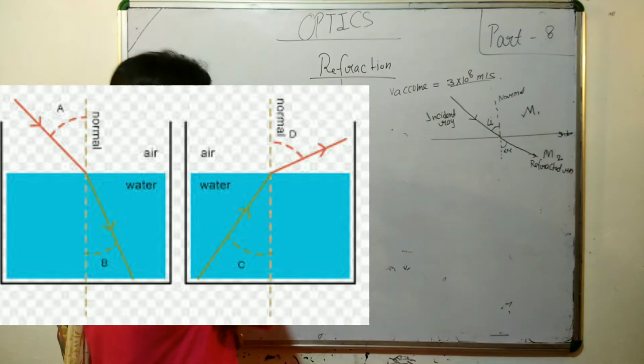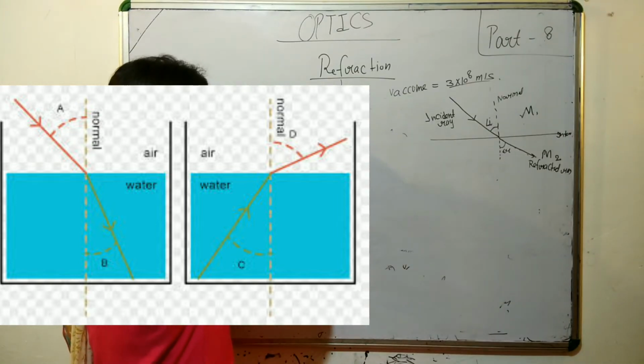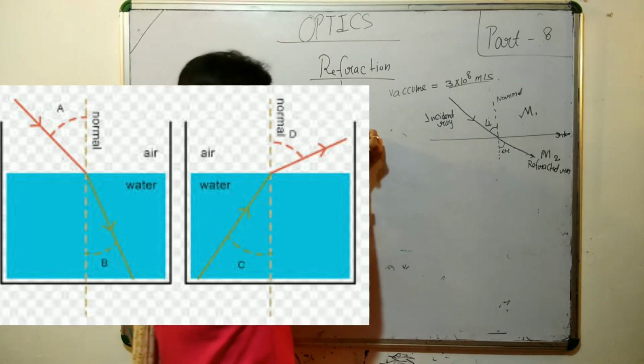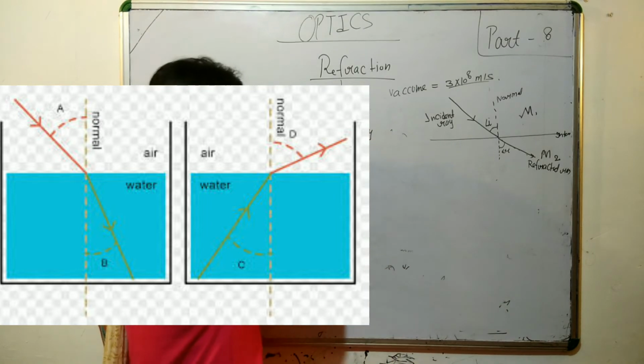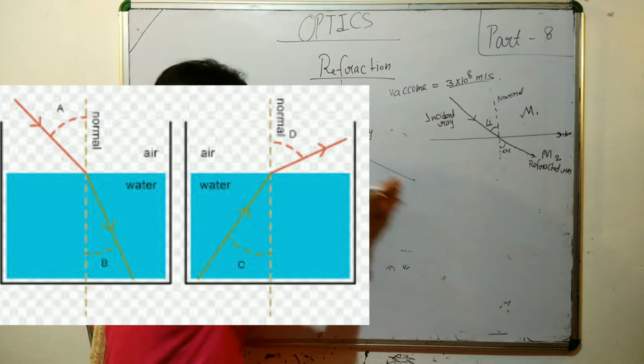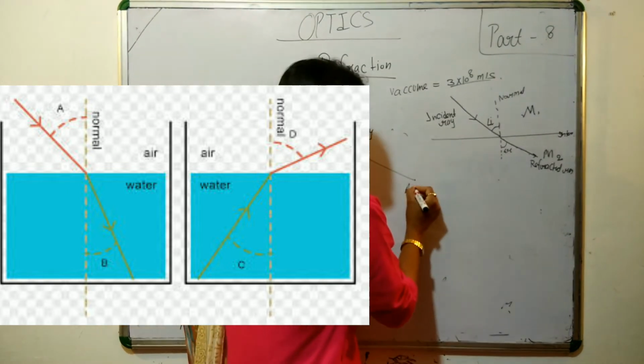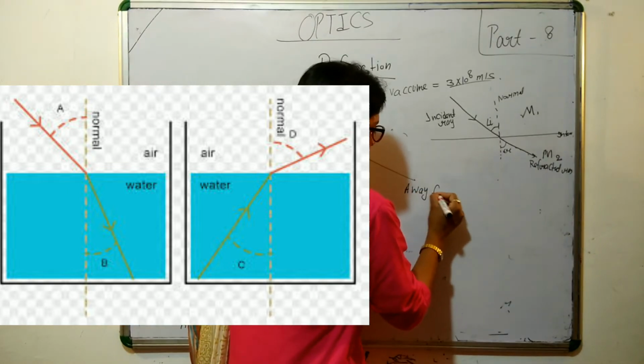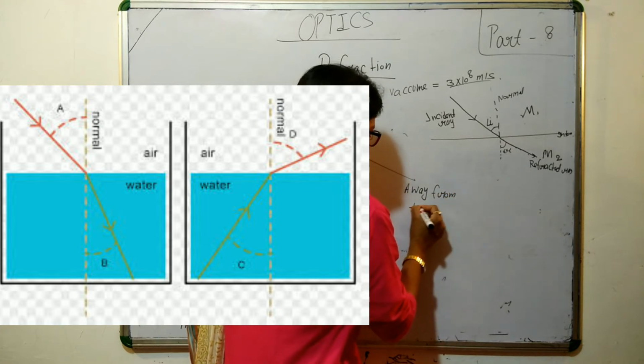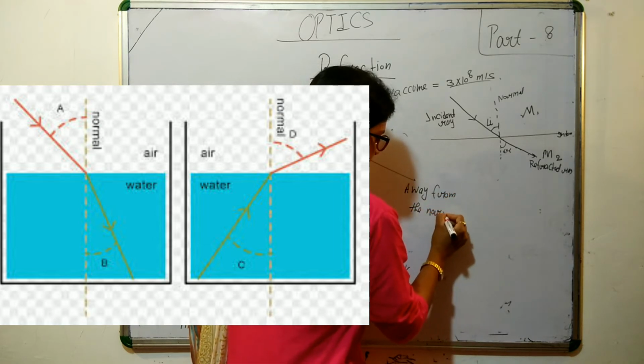So let's see. The refracted ray can deviate in two forms, either toward the normal or away from the normal.